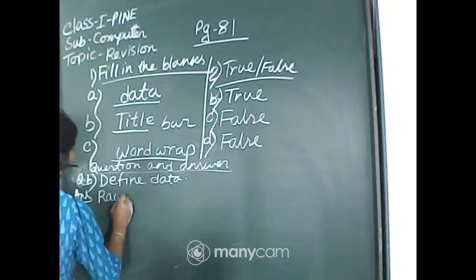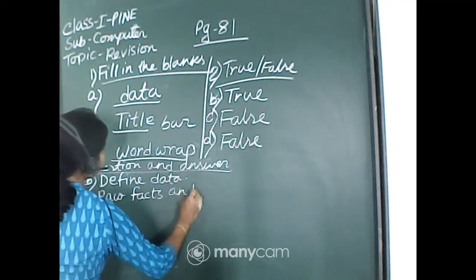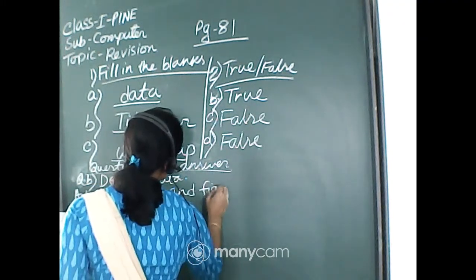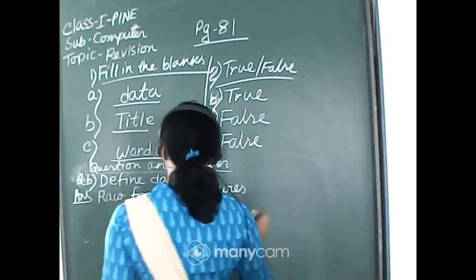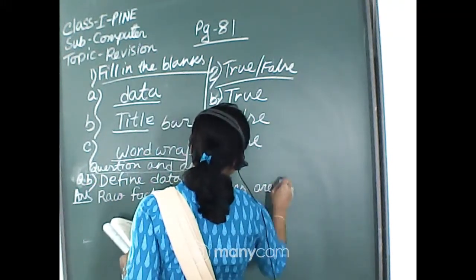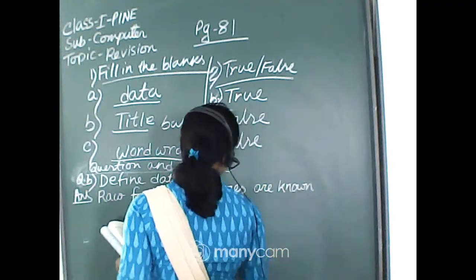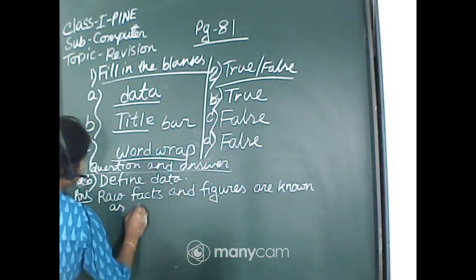Raw facts and figures are known as data.